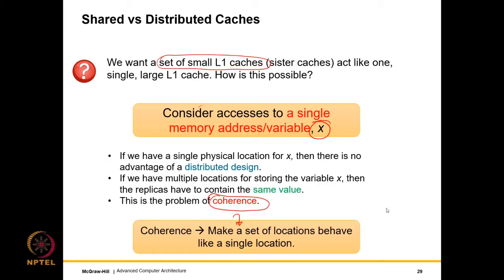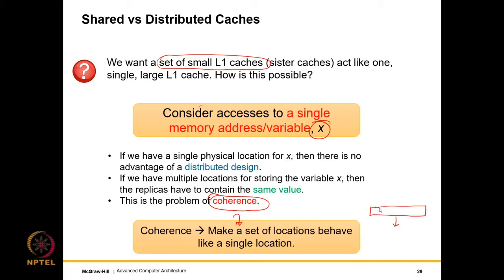So this will ensure that regardless of howsoever we design our ensemble of L1 caches, they will appear to any external observer as a single cache.